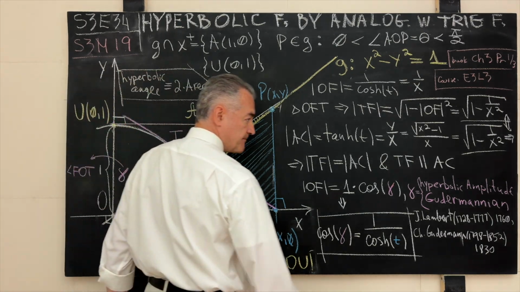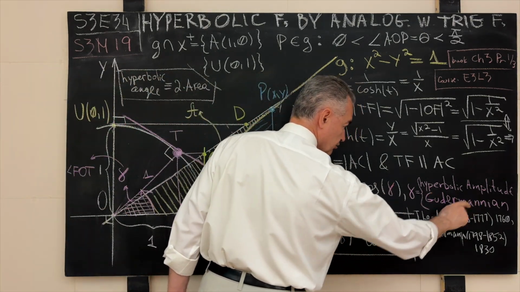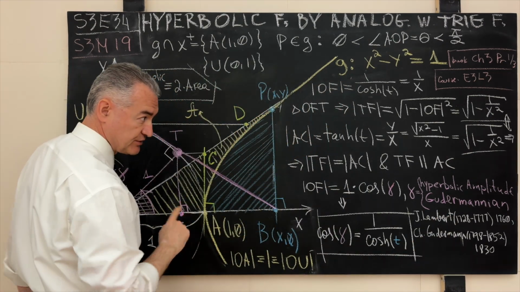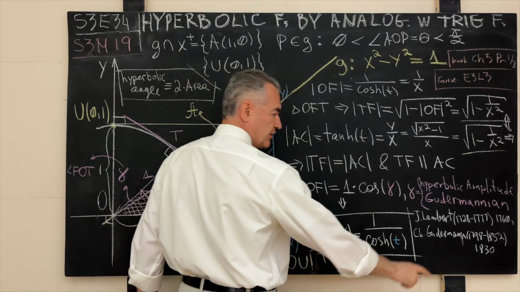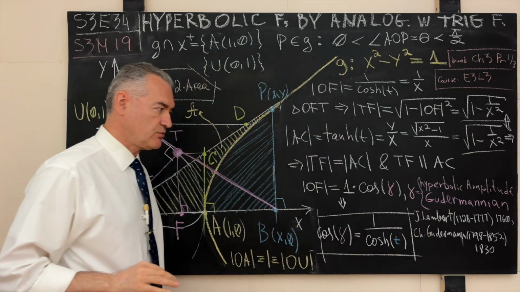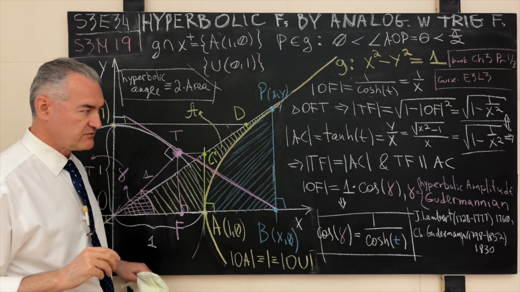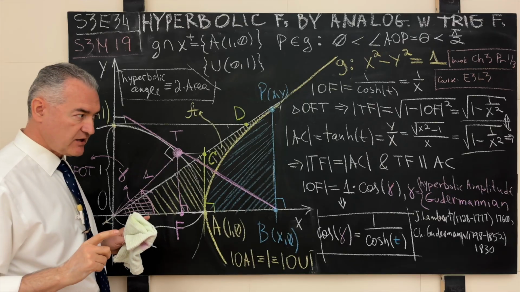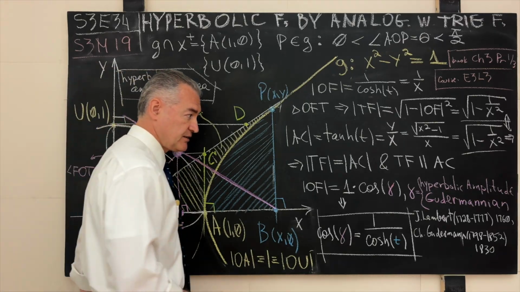It's called the hyperbolic amplitude of the point P on the corresponding origin center unit hyperbola, or it's called the Gudermannian. And the situation over here with this angle is somewhat involved, because two people were involved in its discovery or its introduction into mathematics.